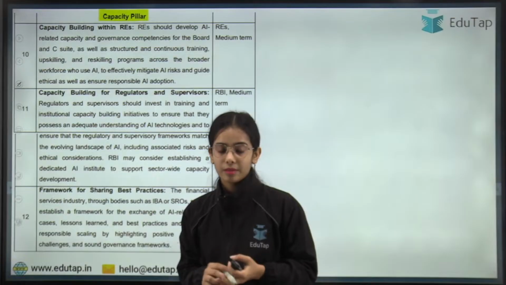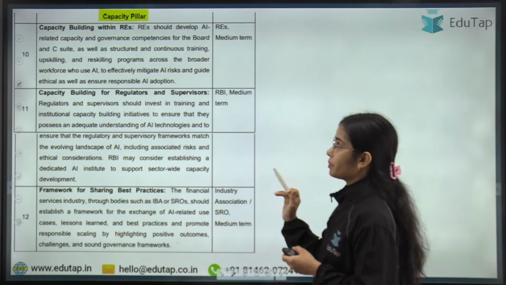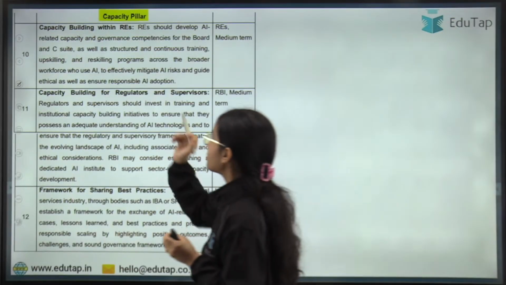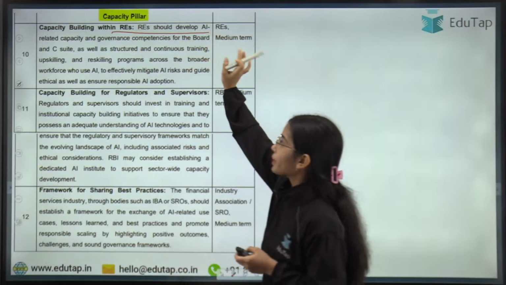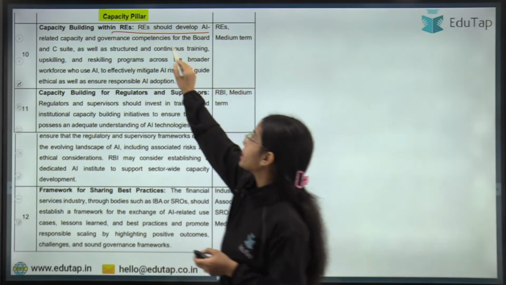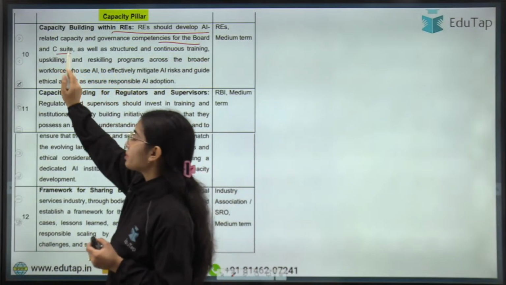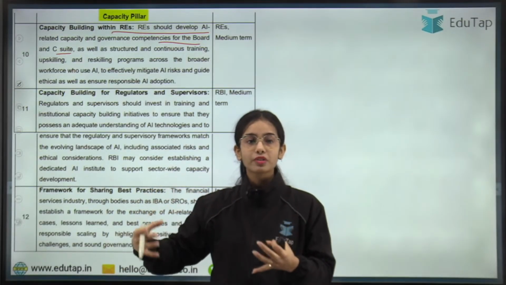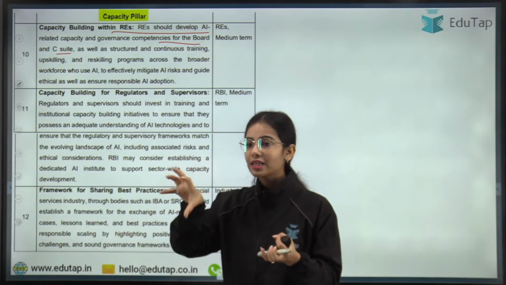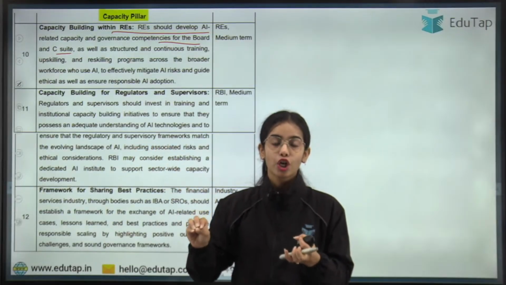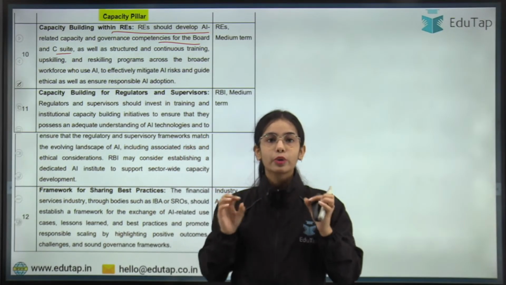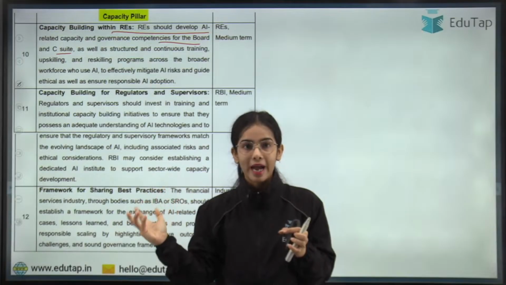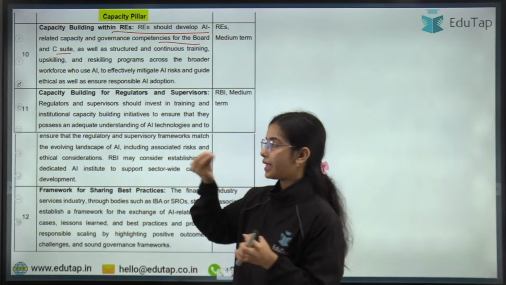So now coming to the next part, that is the capacity pillar. Capacity has to be developed. Now capacity is being developed by the regulated entities. So capacity building within regulated entities, they should develop AI related capacity and governance competencies for the board. The C-suite means the CEO, the chief financial officer, the chief operating officers, they should be trained so that they are able to handle the problems related to the AI models and such. So the top governance body of a regulated entity should be trained in such a manner that they are able to handle the policies and the governance of the AI models and AI ecosystem.